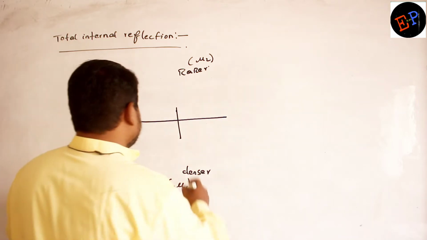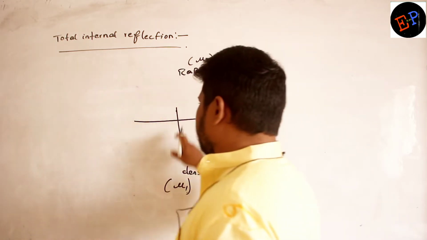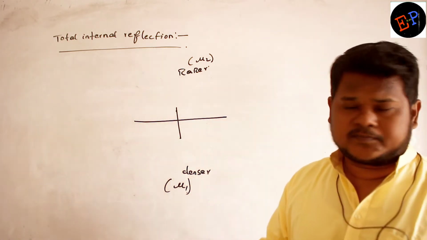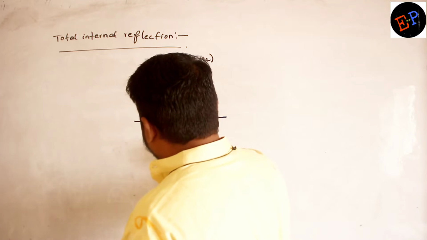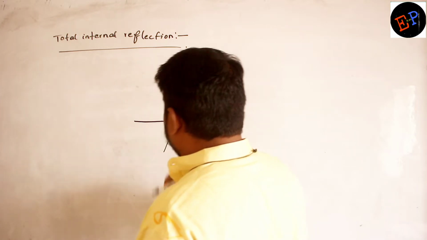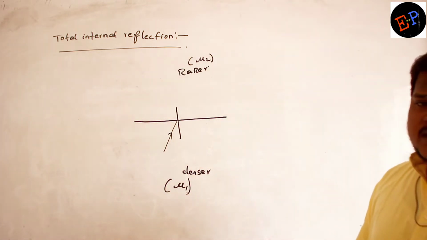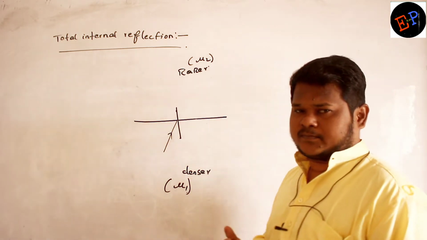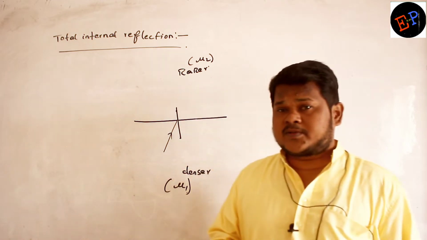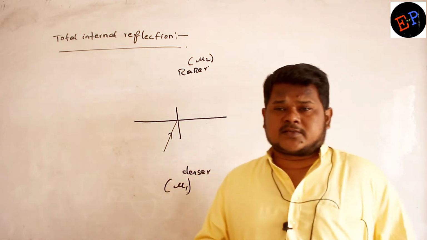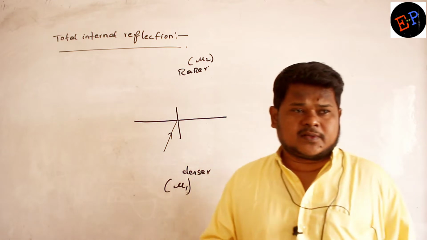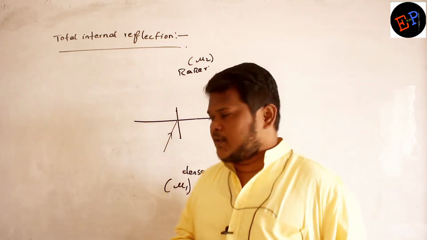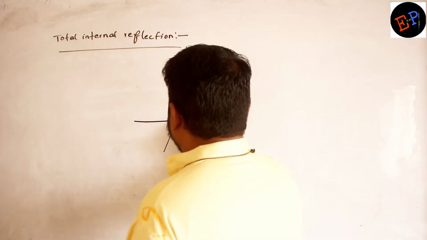See, for example, if this is the normal which I have drawn to this surface which is separating two media. When light falls like this, light is entering from denser medium to rarer medium. Now can you say what happens to the speed of light? Speed of light increases. What happens to the wavelength of light? Increases. What happens to the frequency of light? Frequency never changes. Will it bend towards the normal or away from the normal? Away from the normal. So therefore, it starts bending like this.